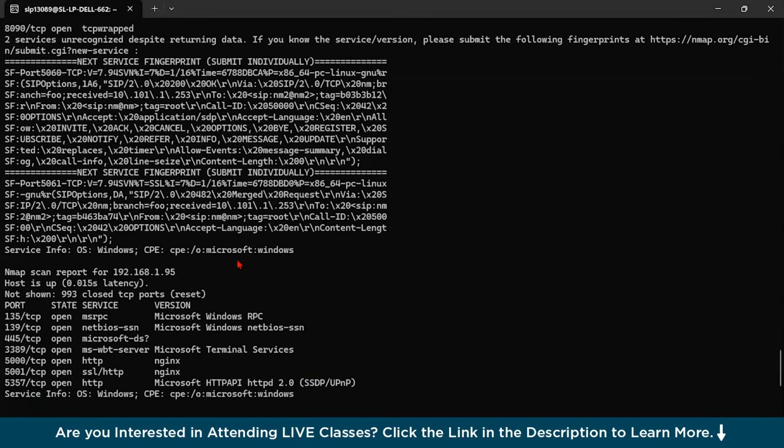Now let us explore some of the other tools. Let us try to install Metasploit. First, let us understand what Metasploit is. Metasploit is a framework for developing and testing exploits. It allows penetration testers to simulate real world attacks and identify vulnerabilities in the system. Metasploit is usually pre-installed on Kali Linux, but if not, you could install it as follows.